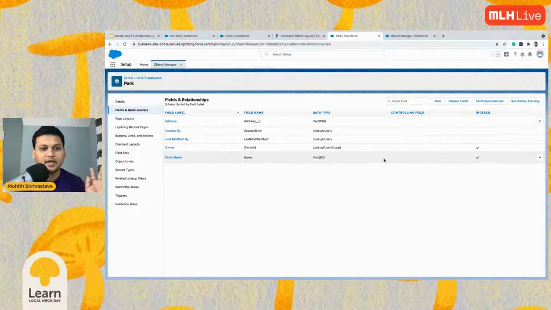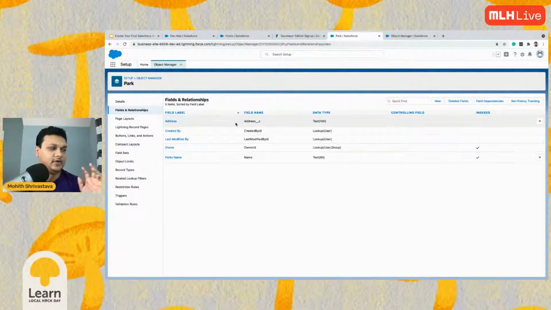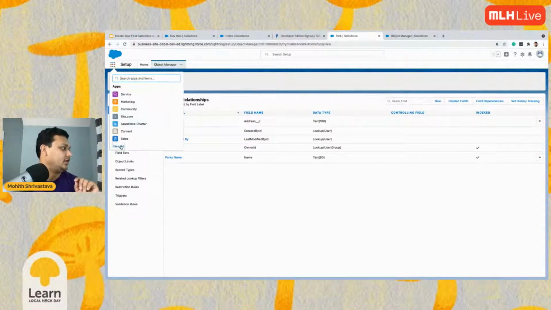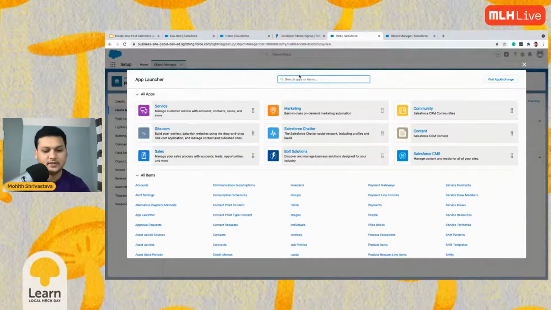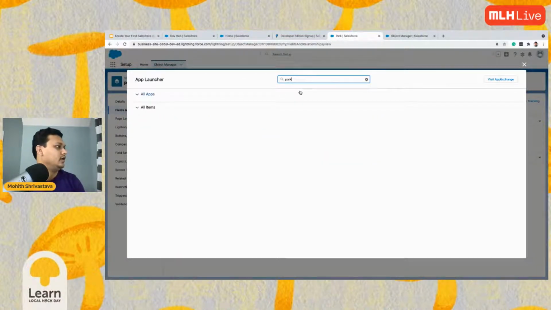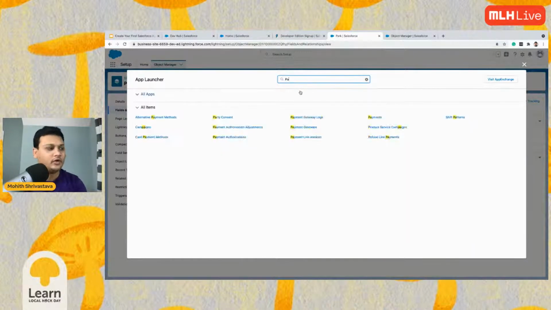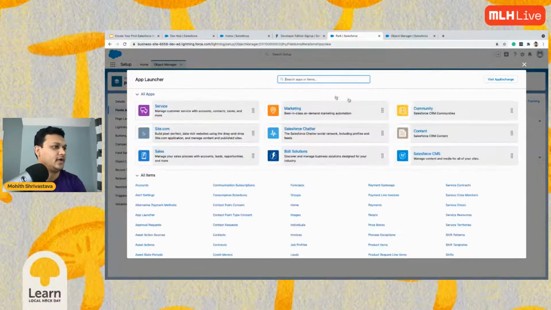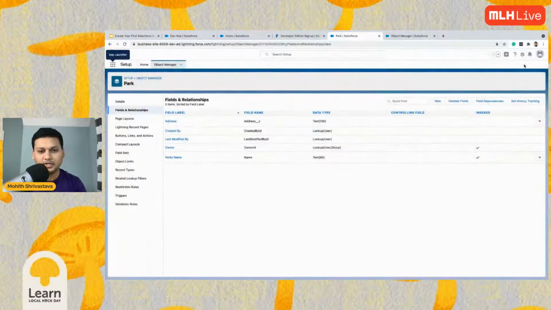So I just created a couple of objects, right? One object with a name and the address field. Let's see how this works. If I go to the app launcher, click view all, and search for park, oh, we have only created the object, it seems. An application has tabs, so we'll need to go create tabs also.